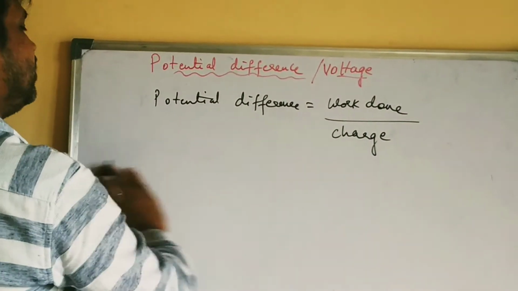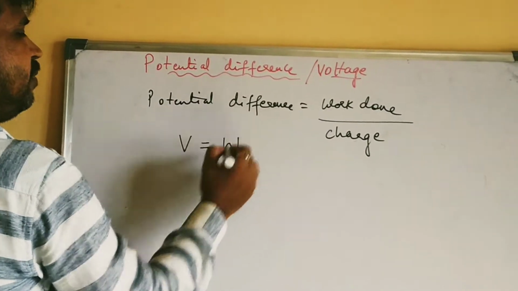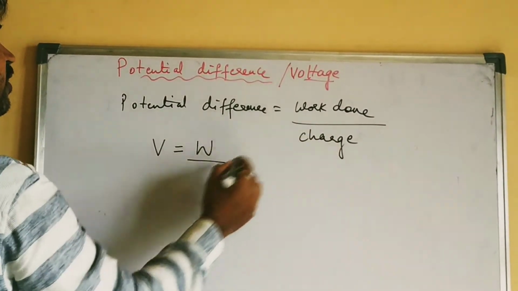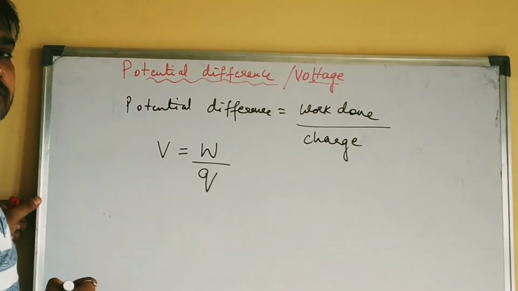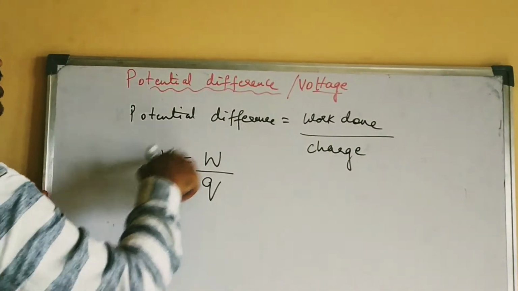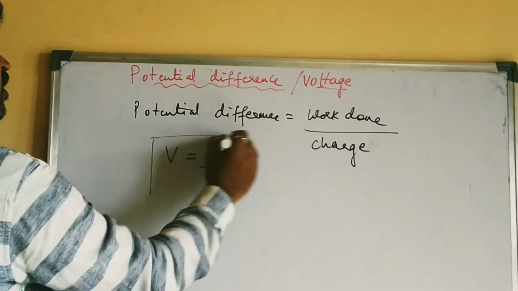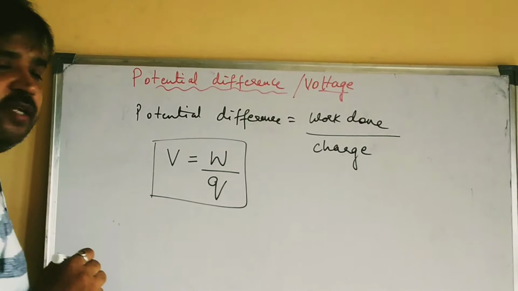Now this potential difference is represented by V, which is equal to W, the work done, divided by the charge, represented by small q. Q represents the charge, V represents the potential difference or voltage, and W is the work done. This is the formula for the potential difference.